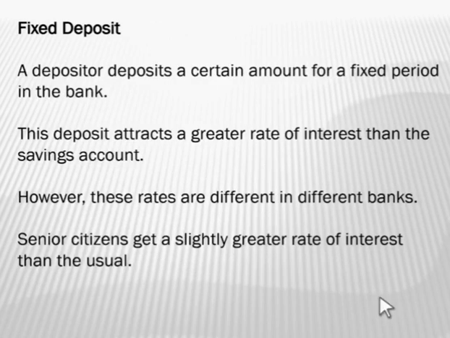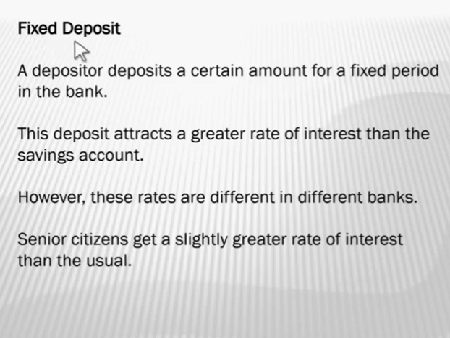Then we will see fixed deposit. A depositor deposits a certain amount for a fixed period in a bank. Now, children, you must have seen or heard at home that your parents say, I have put such and such amount in an FD. Now, what is FD? FD is a fixed deposit. F is fixed and D is deposit.